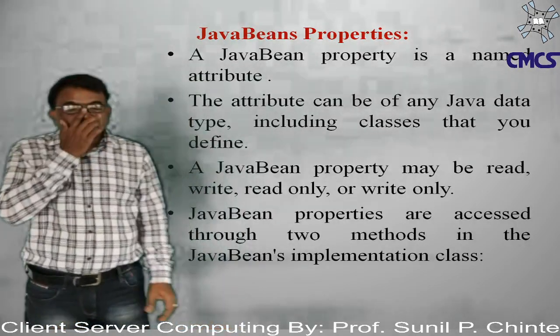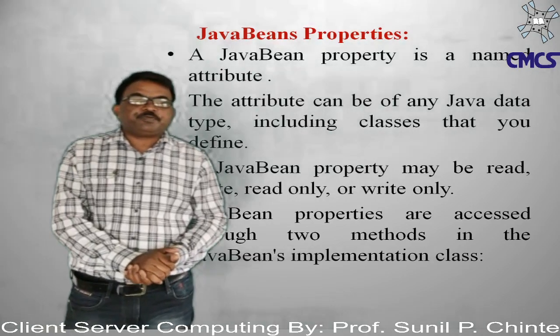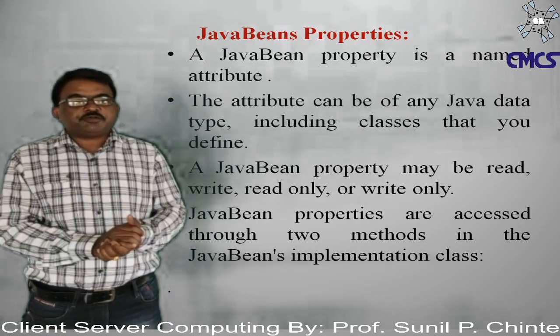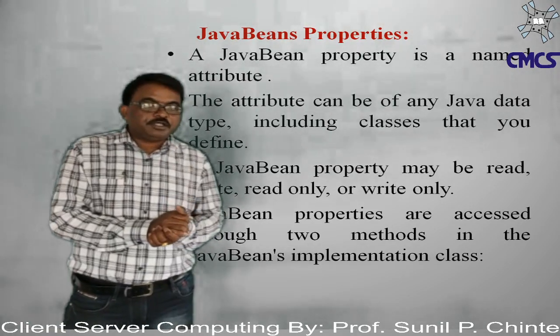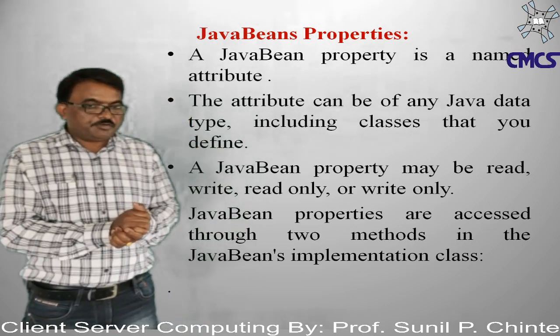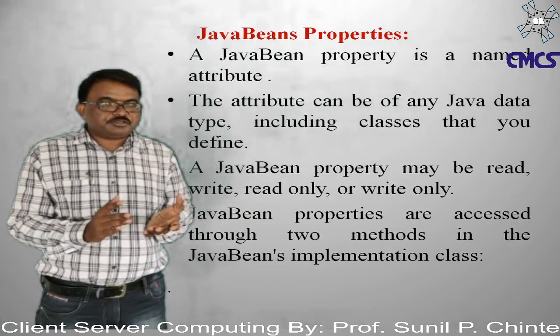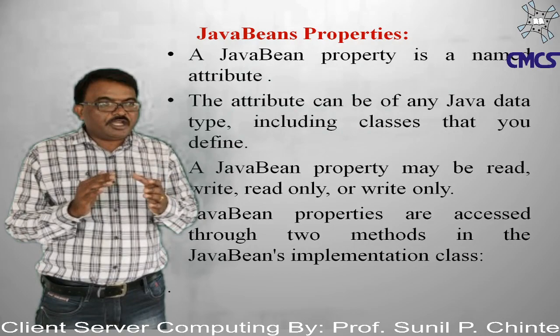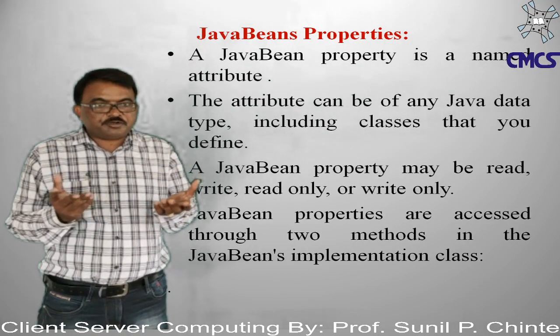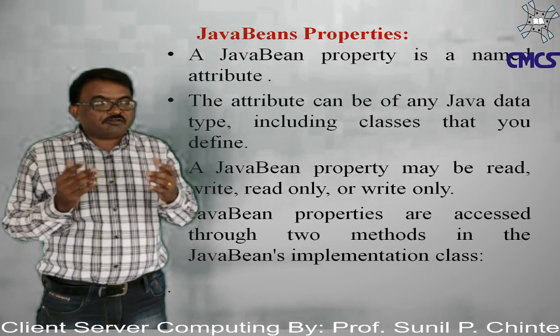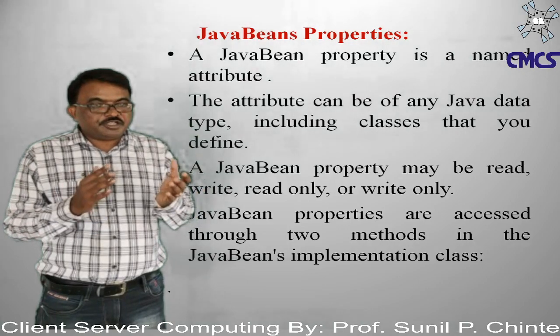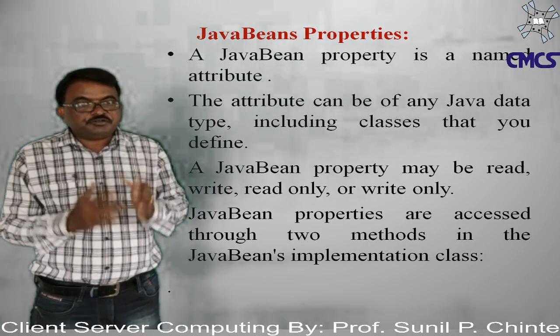Java beans properties. What is a Java bean property? A Java bean property is a named attribute. The attribute can be any Java data type, including the classes that you define.